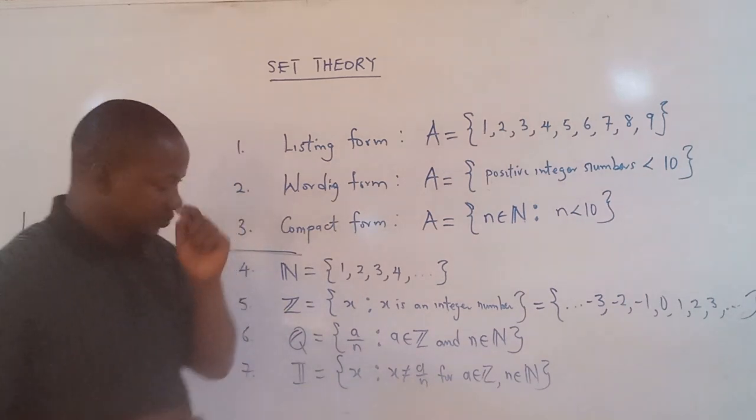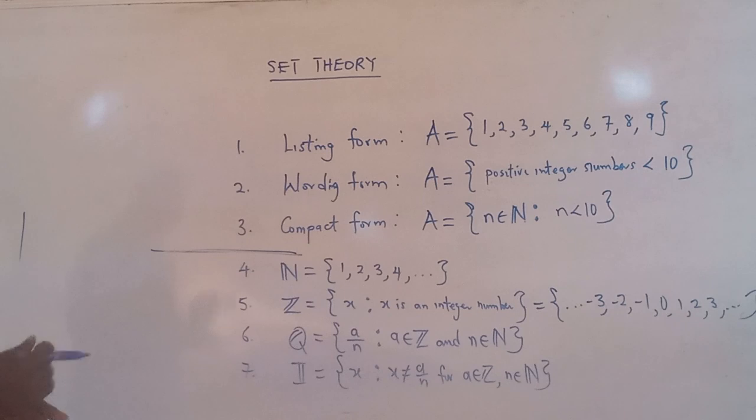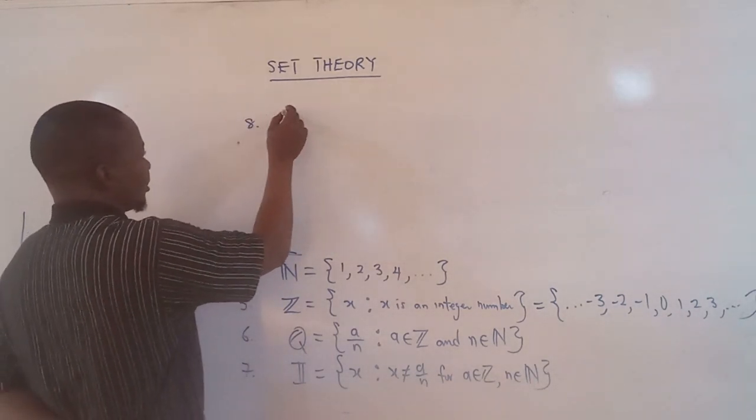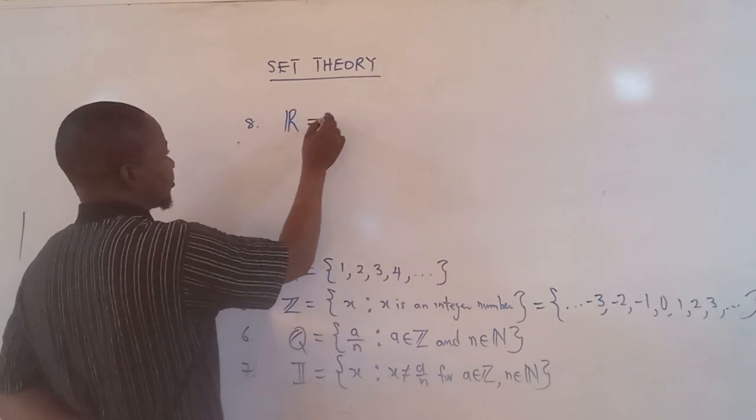Let us also look at another example. Example 8, this is the real number.